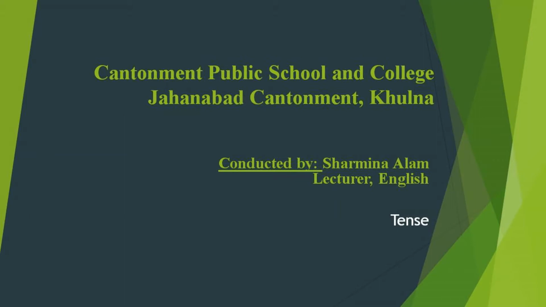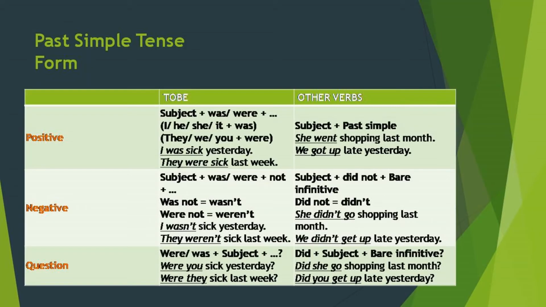In our previous class, we were revising present tense, and today we are going to re-explore past tense. Like present tense, past tense is also of four types, and the first one is past simple tense. In a sentence in past simple tense, there can be two types of verb. There might be a to be verb.